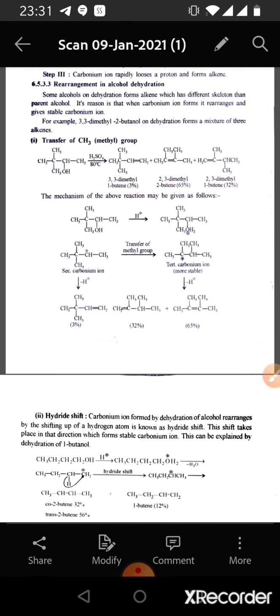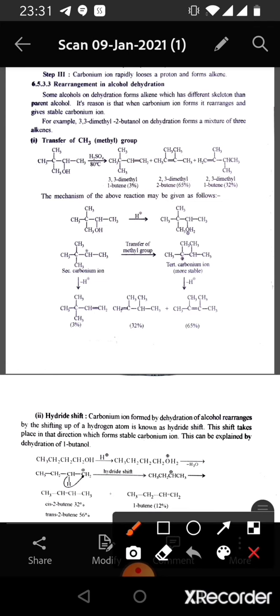Now we come to the hydride shift. A carbonium ion formed by dehydration of alcohol rearranges by the shifting of a hydrogen atom along with its bonded electron pair, and this is known as hydride shift. This shift takes place in that direction which forms a stable carbonium ion. This can be explained by taking the example of dehydration of 1-butanol. So this 1-butanol reacts with the proton and forms an oxonium ion or protonated alcohol, which after elimination of a water molecule forms a primary carbonium ion.